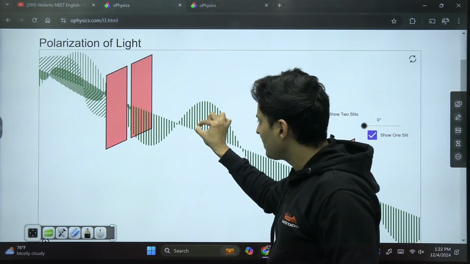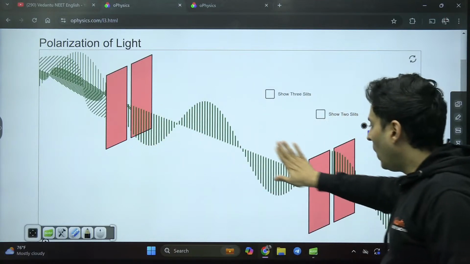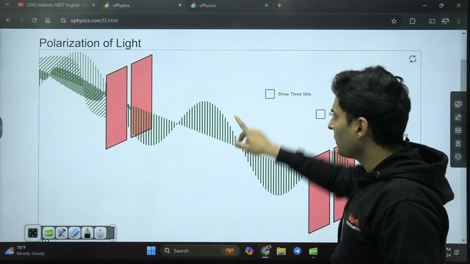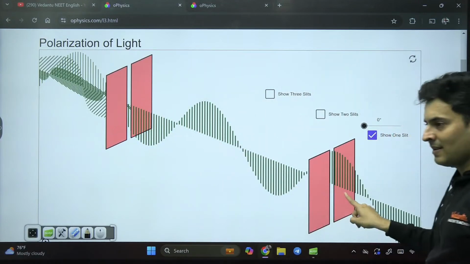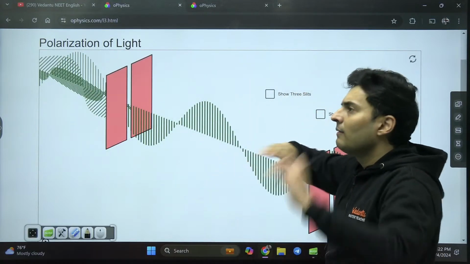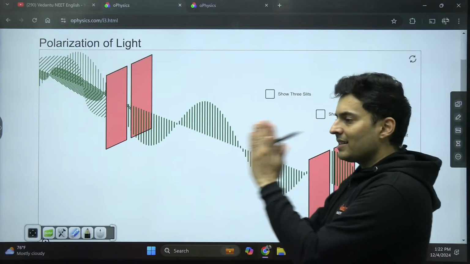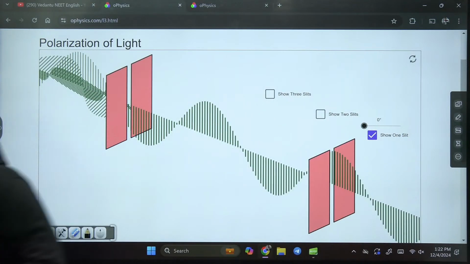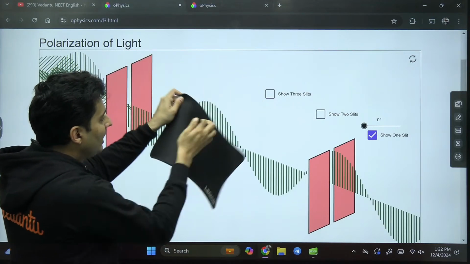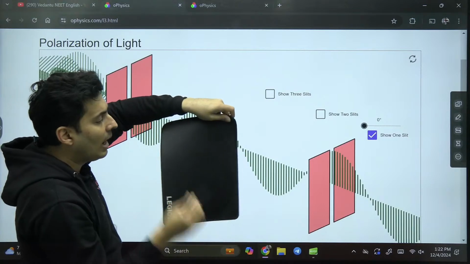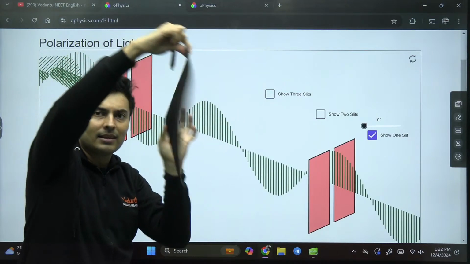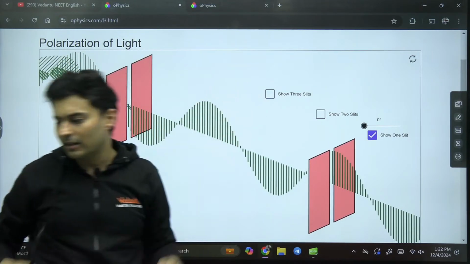But it's not just one point. Actually, all the points on the string go up and down, up and down. This is the y-axis, this was the x-axis, so this is the xy plane. All the points, whenever you look, are always in that plane. Imagine a wave which is always in a plane like this. You never see a point going out of that plane. It could be any plane, like this or like this, doesn't matter.